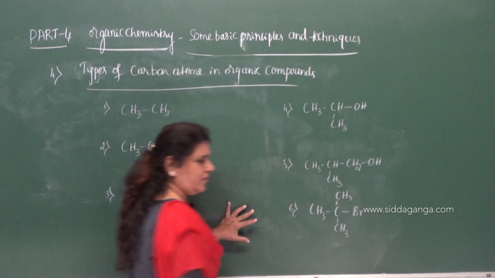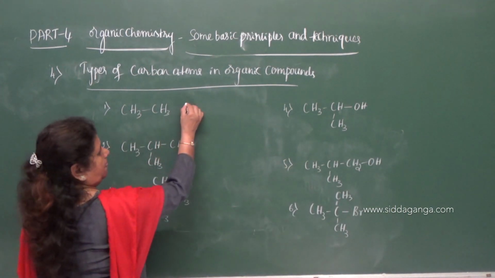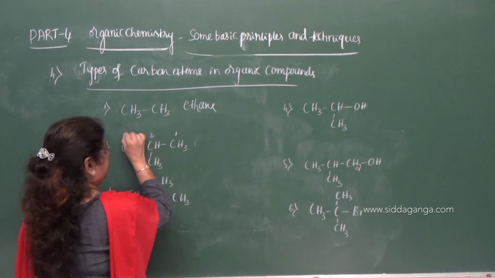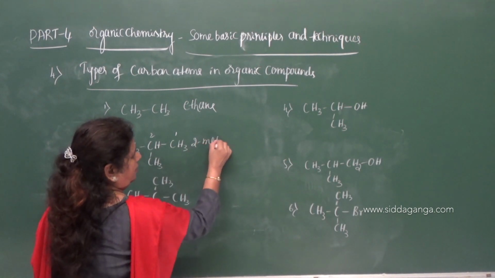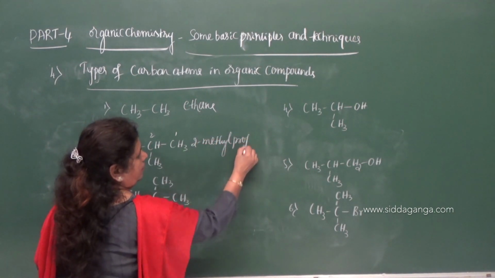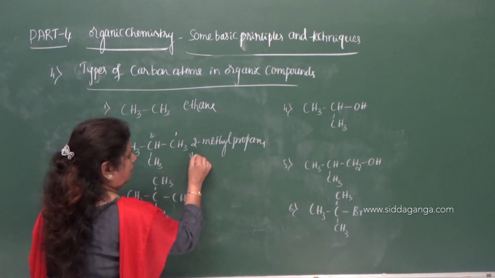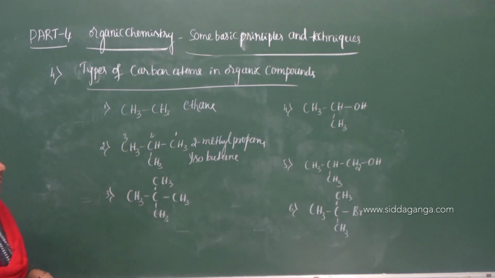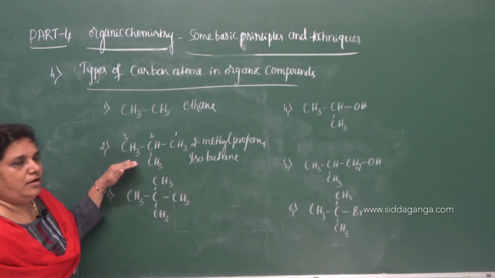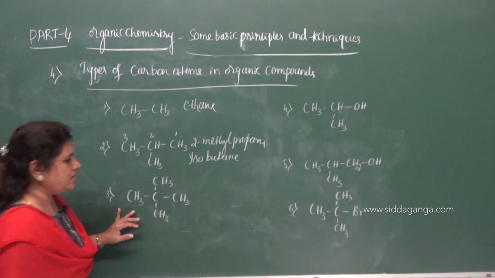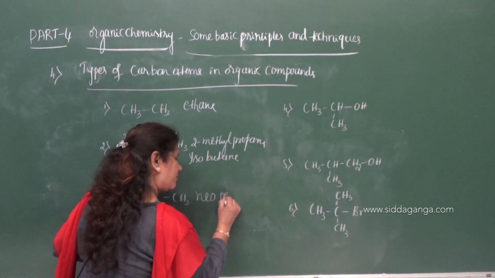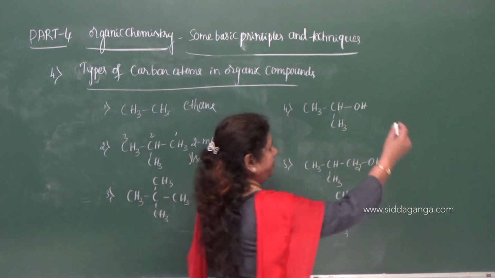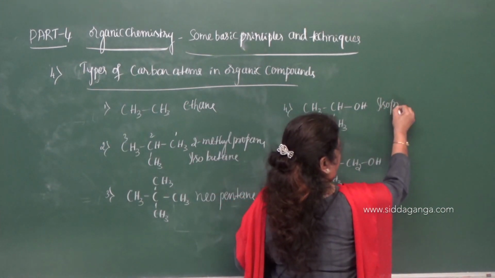Each has its own name. So it is ethane, and this is 2-methyl propane. The common name is isobutane, that you studied in your 10th standard. N-butane and isobutane are chain isomers, and this is called neopentane. This is isopropyl alcohol.